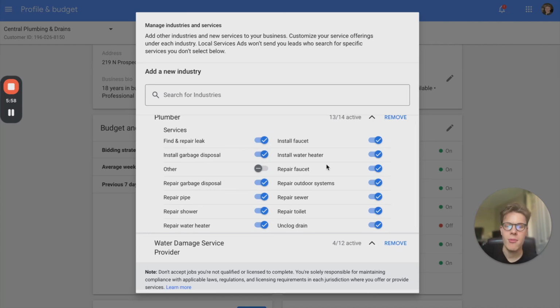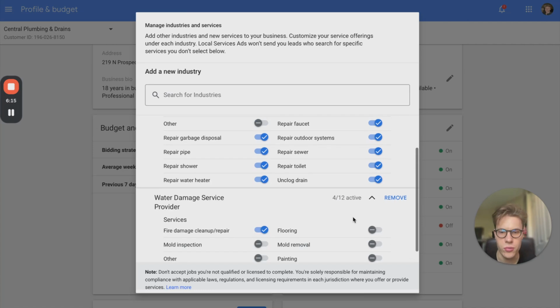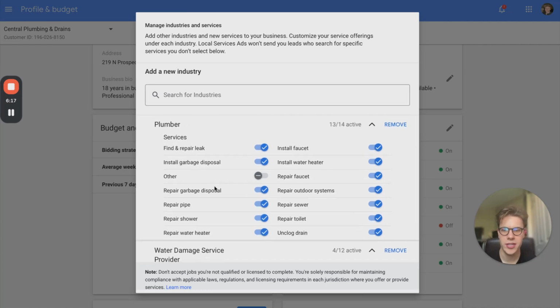And then, probably on the back end, Google obviously has pre-filtered keywords associated with every job type. But you can't specifically choose keywords. You're just choosing a job type. So if you want to install faucets, you select install faucets and you just deselect everything you don't want to do, right? Pretty straightforward. They do everything. We always try to keep other unselected because we don't know what that means.